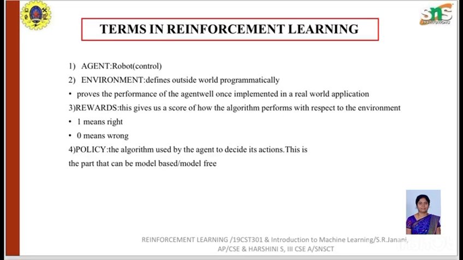And the third important one is rewards. Rewards is the score of how the algorithm performs with respect to the environment. If it is 1, it means it is right, and if it is 0, it means it is wrong. And the fourth thing is policy. The policy is generally defined as the algorithm used by the agent to decide its actions. This is the part that can be either model-based or model-free, but here we are discussing the model-based one. So now let's see the first type, which is factor graphs.